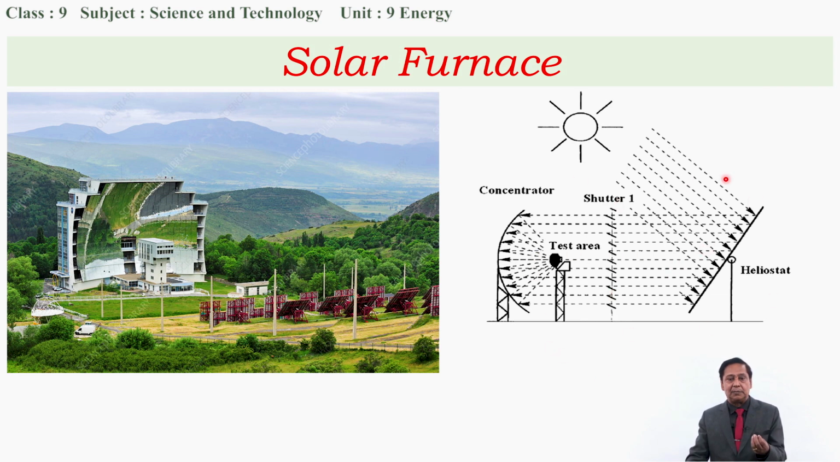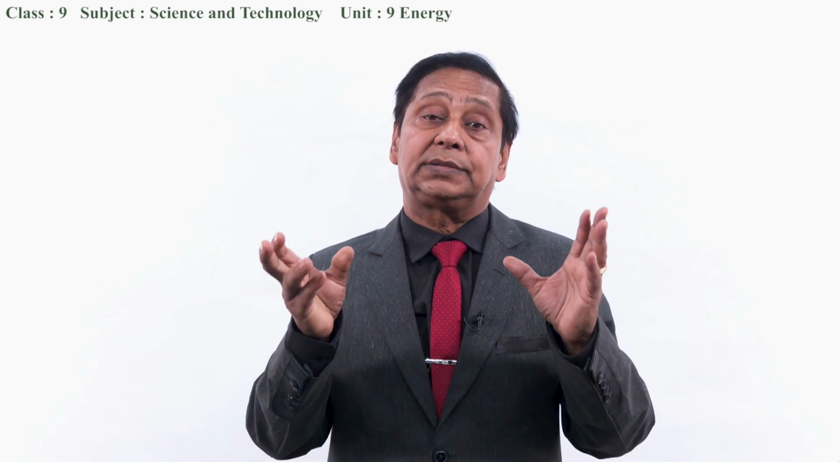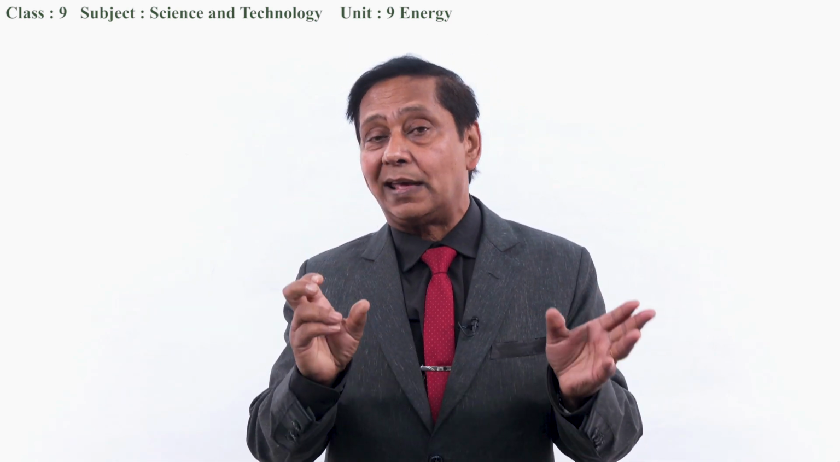This diagram makes it very clear, but the real appearance is a little different, though the basic matter is the same. Here many heliostats are arranged, and they reflect sunlight towards this concentrator, and the concentrator concentrates that to a point. Here the point is set. This way the solar furnace works. I told you about many devices which are based on solar heat energy.